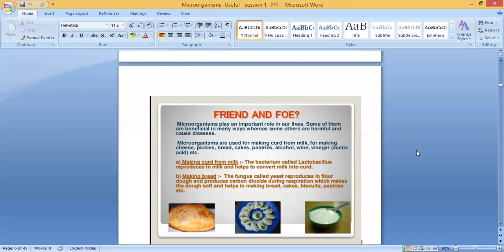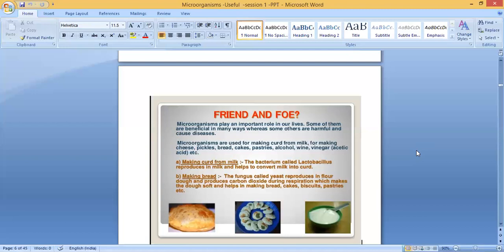Then making curd from milk. The bacterium called Lactobacillus. What is the name of the bacterium? Lactobacillus reproduces in milk and helps to convert milk into curd. So usually how do you make curd at home? You can ask your parents. They will boil milk, let it cool a little, take a little curd and add it into this milk. That curd contains a bacterium. Which bacterium? Lactobacillus. This Lactobacillus bacterium reproduces, it will multiply, and it converts milk into curd.